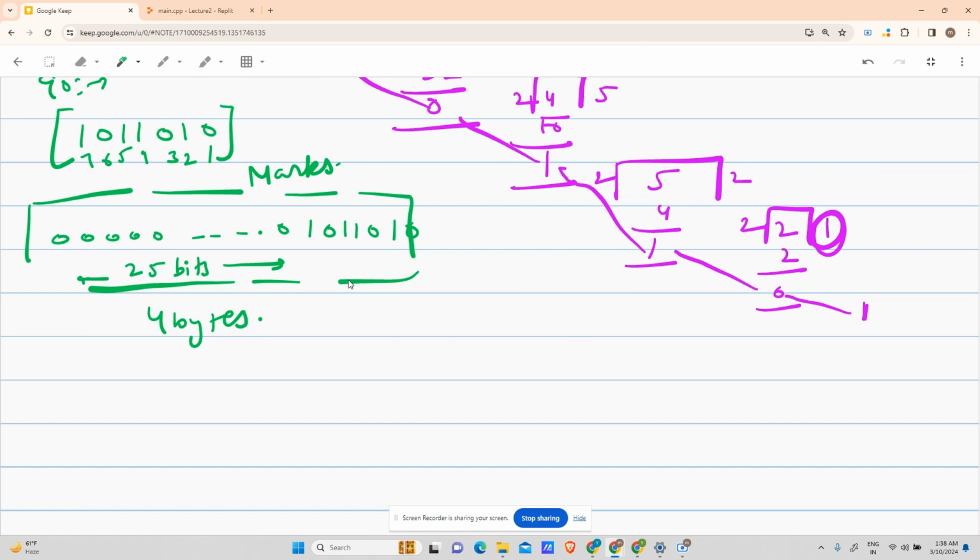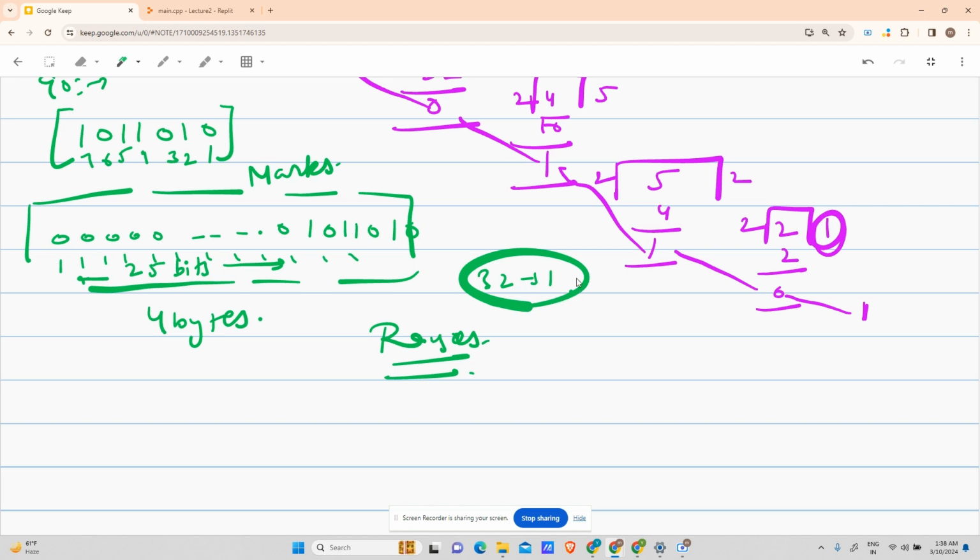Now, our next question was how long is long, how big is very big. For that, I will have to study ranges. What is the range of int? What is the maximum number I can store in it? If I make all of these 1, that is 32 times 1, that will be my maximum.